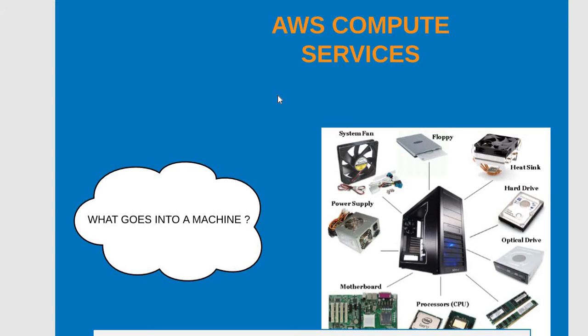We should understand that whenever we are talking about compute services, we are talking about a machine that is capable of running your code and your application, but it is on the cloud. It is a virtual server. So the power of virtualization is exploited by AWS compute services, where we can provision the server in accordance with the demand and the load.